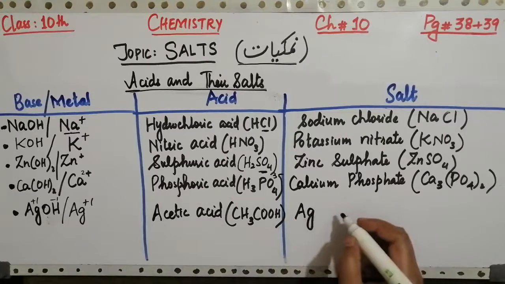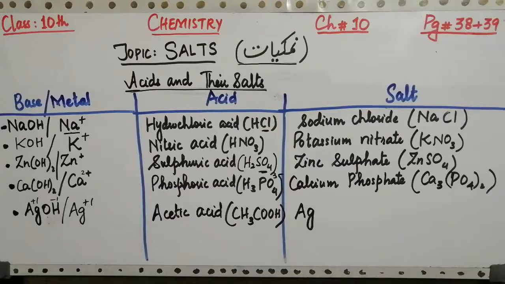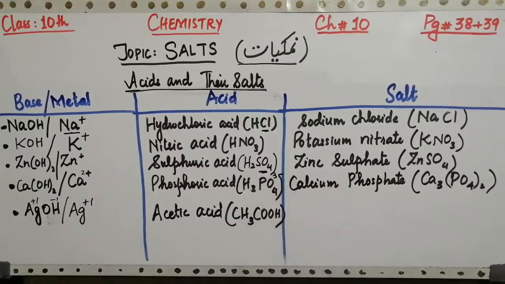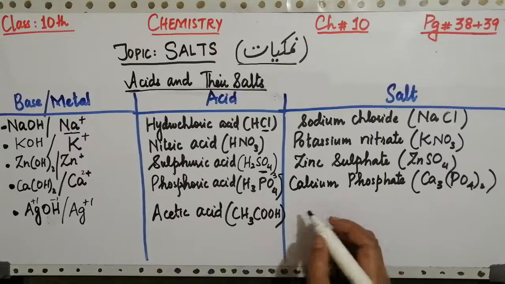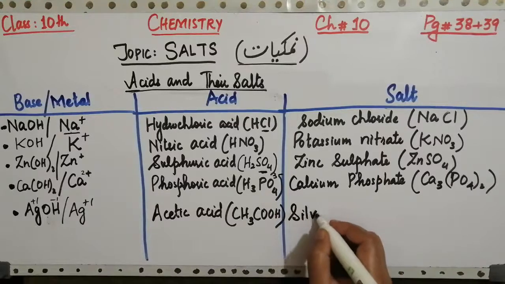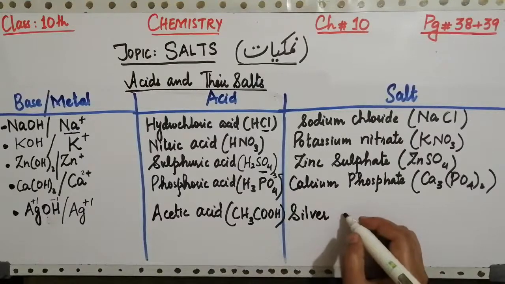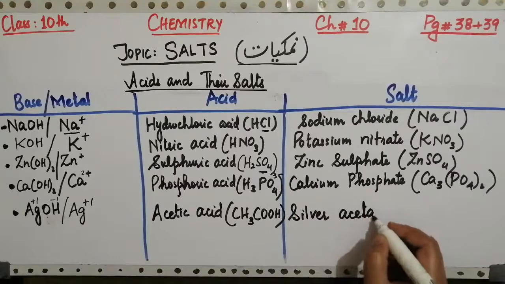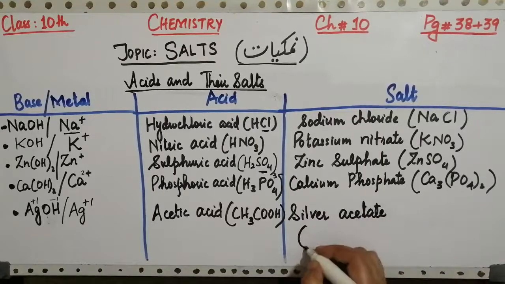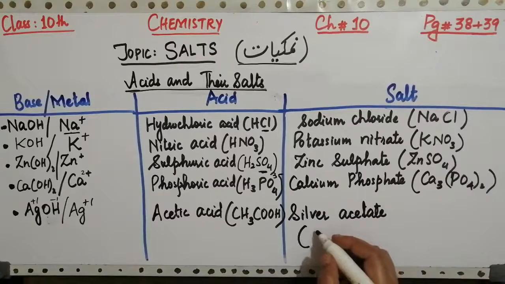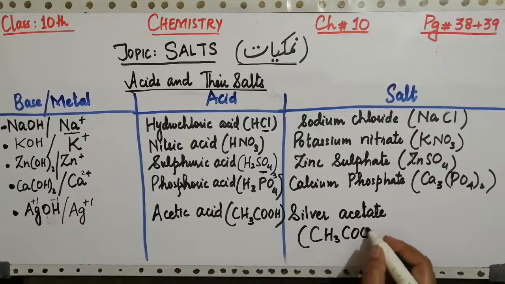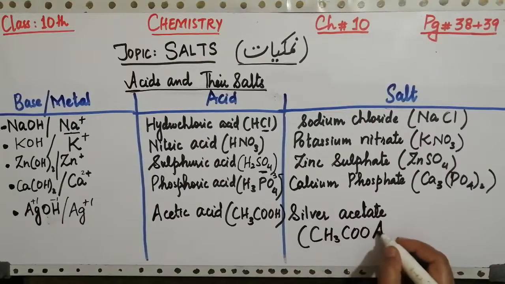And the resulting salt is, starting from silver metal, Ag, or I can also write it starting from the acetate ion. So what is the acetate ion here? Silver acetate. Acetic acid becomes acetate. And the formula of silver acetate can be written in this form: CH3COOAg, that is double O, and Ag in the end.